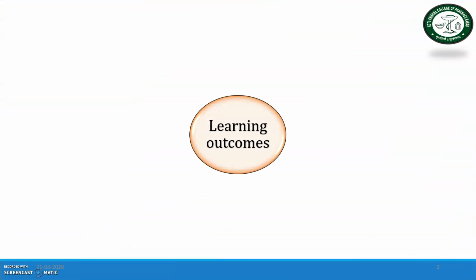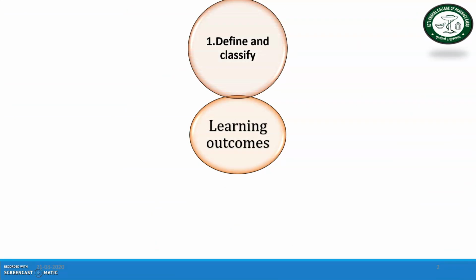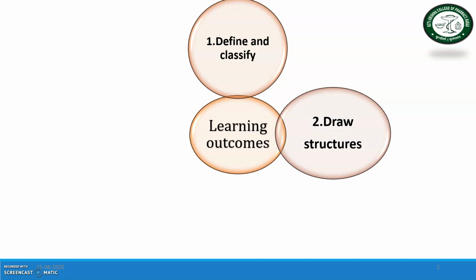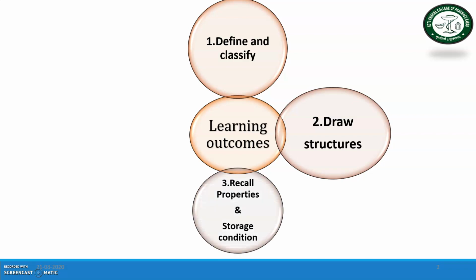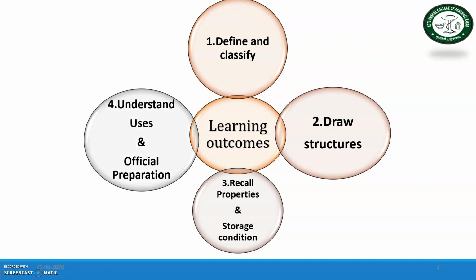So, what are the learning objectives of this topic? After completion of this session, the student will be able to define and classify different sulfonamide drugs or sulfa drugs. The student will be able to draw the structures of various sulfonamides, recall the properties and storage conditions of various sulfa drugs, and understand the uses of sulfonamide drugs in the market, the different official preparations along with their brand names.